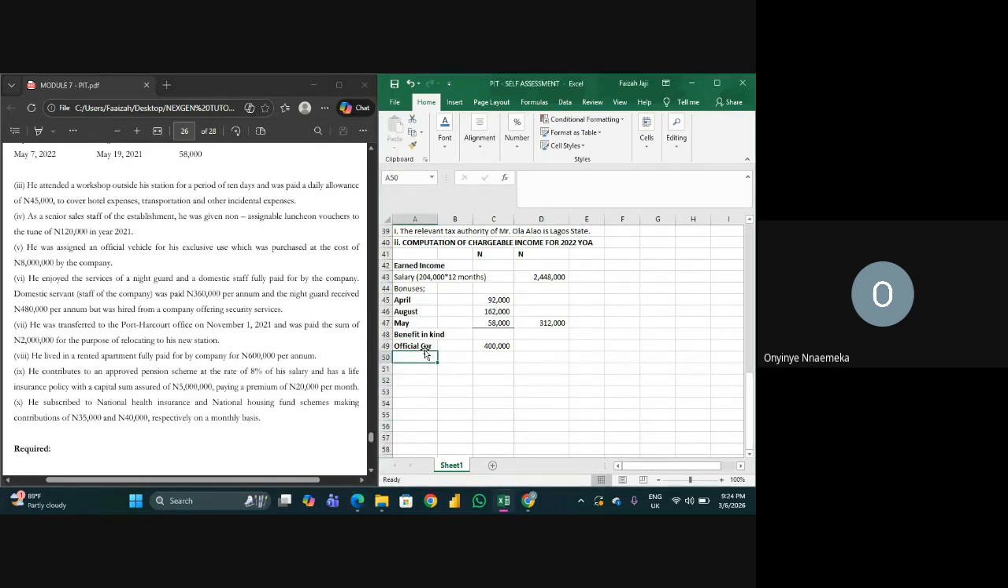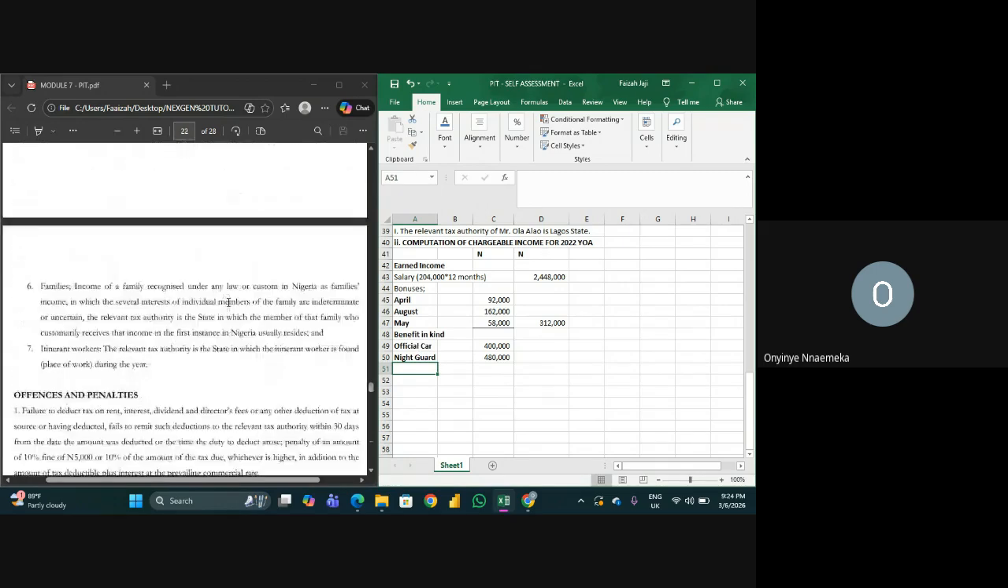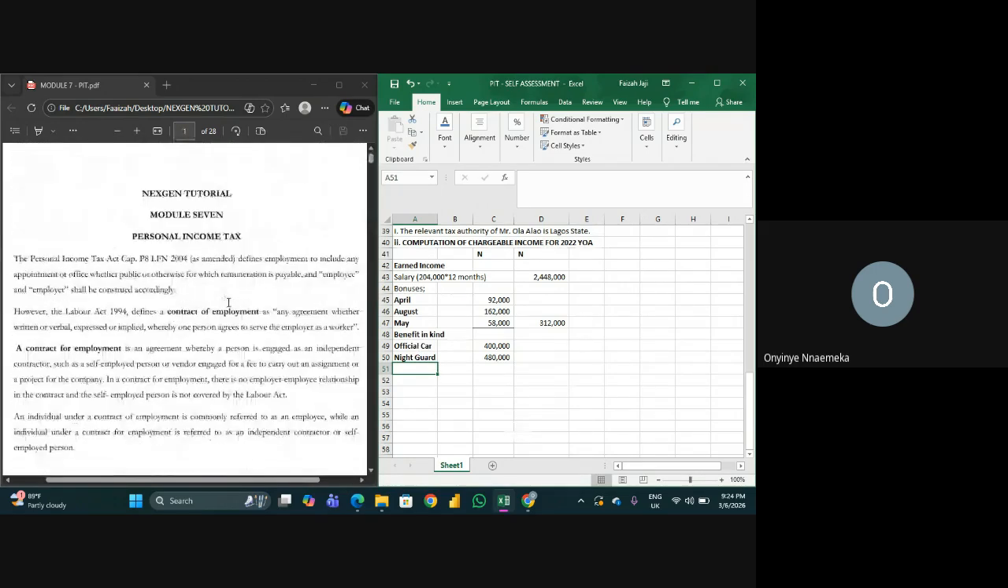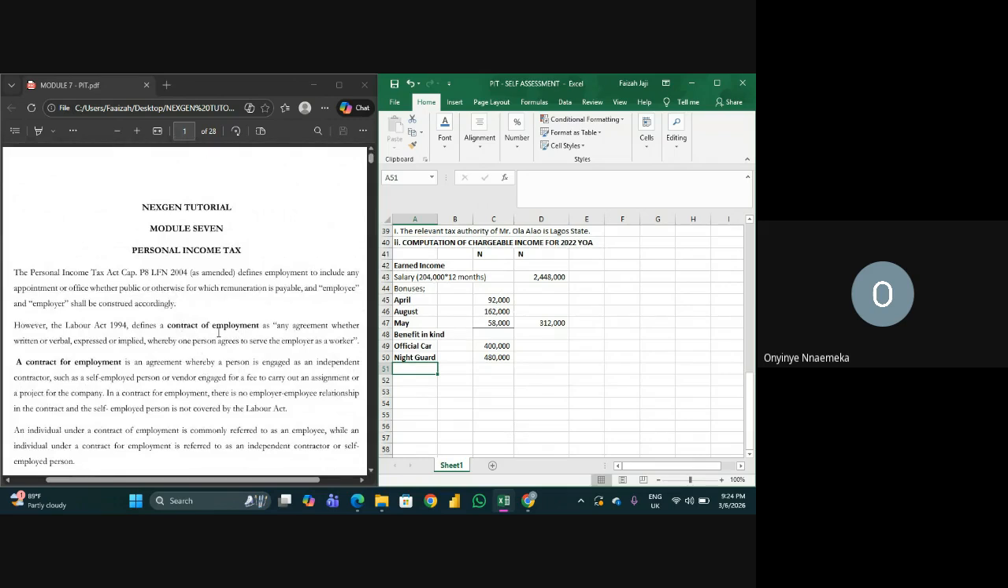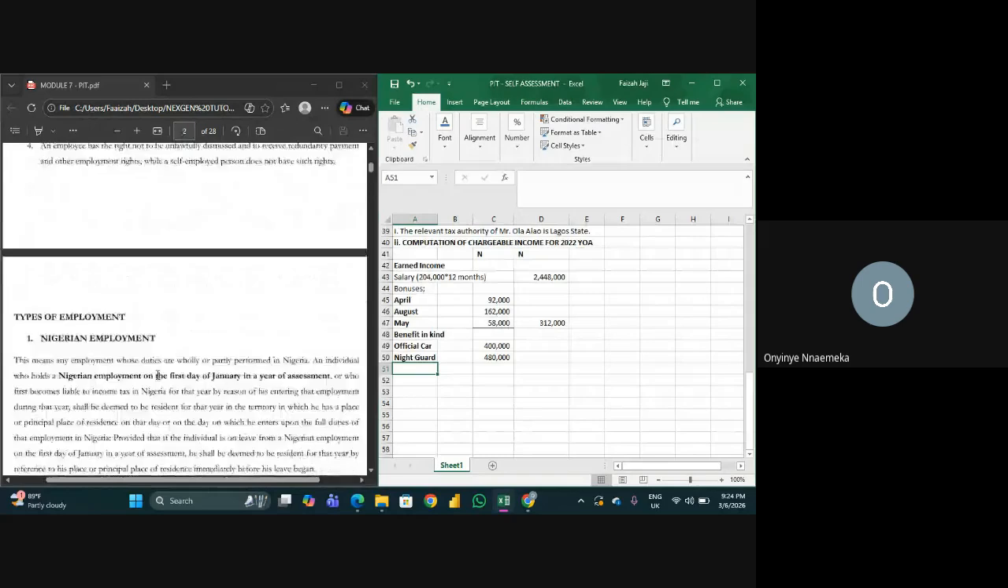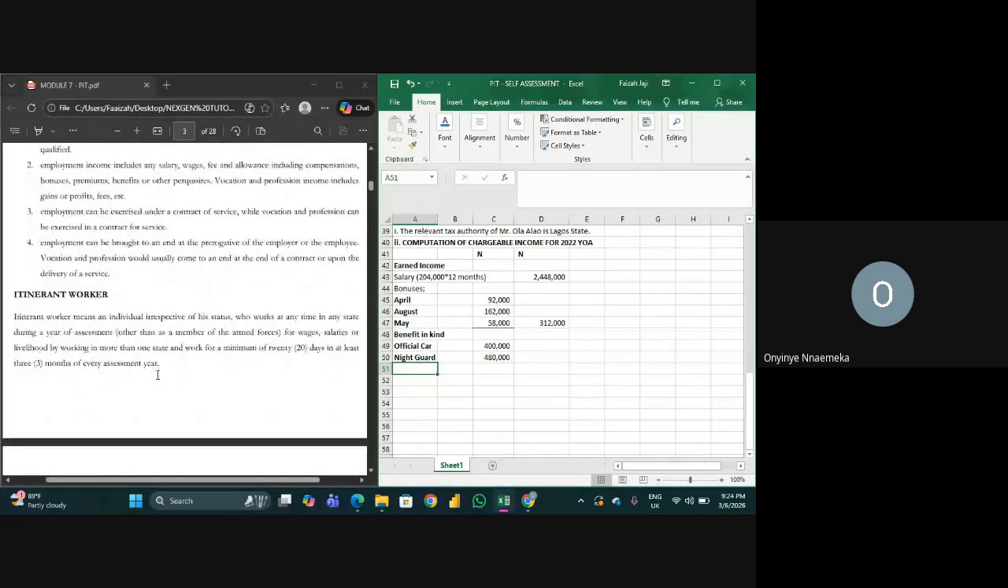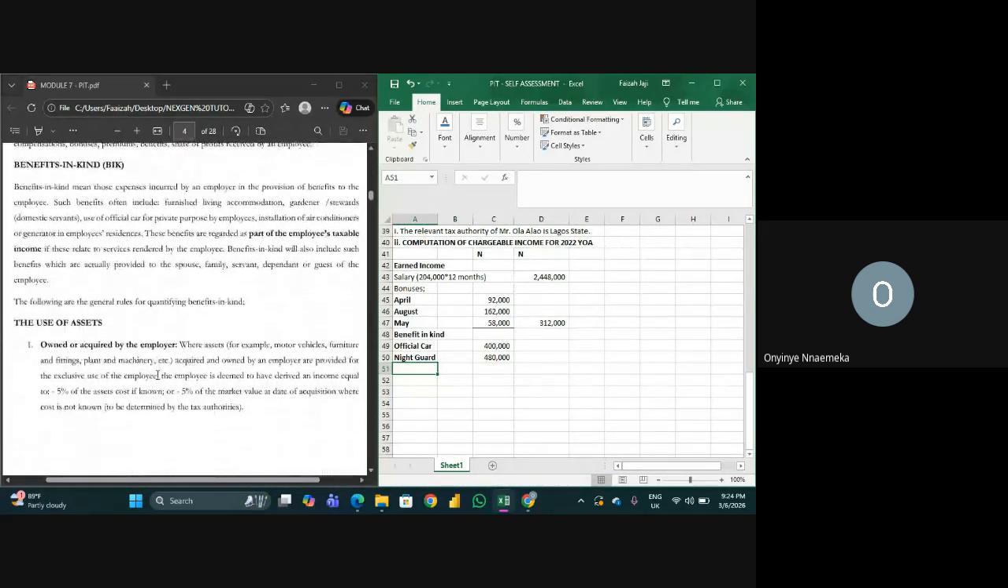So the only person we are considering here is the night guard. This is a past question, guys. You need to understand the rules for you to do this kind of question. Let's go under benefit in kind. So it has to be a contract for employment, that is somebody that had been contracted and not an employee. The domestic servant is not specifically for that man, it's for the company. So let's go to benefit in kind.